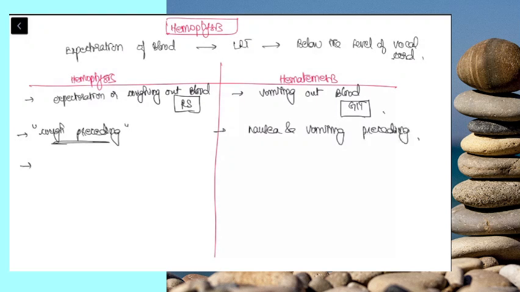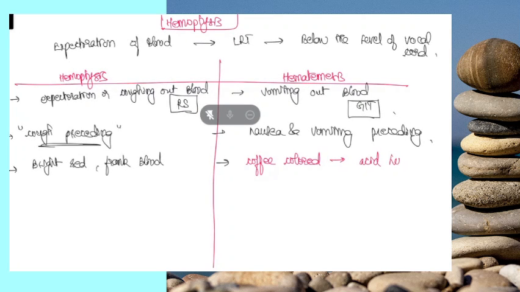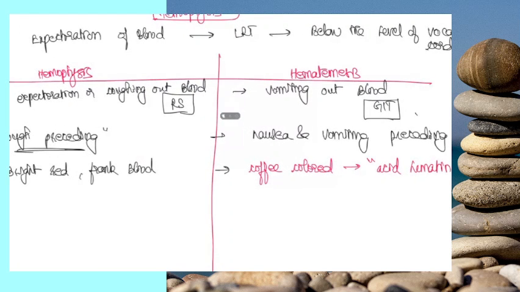Next is color. Bright red and frothy blood you can see in hemoptysis. Hematemesis can also have bright red blood, but usually what is classically described as coffee colored blood. Usually we see patients with hematemesis not having bright red blood, usually it's coffee colored only. Coffee colored or black in color. This is because the acid present in the stomach will digest some amount of blood and convert it into acid hematin.